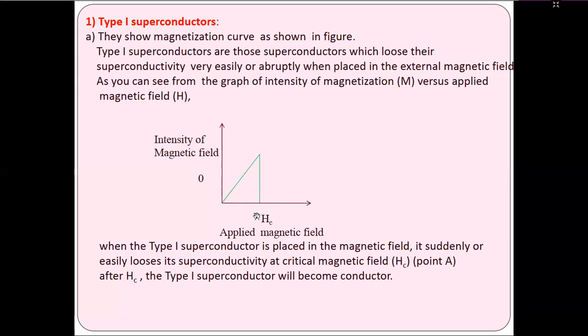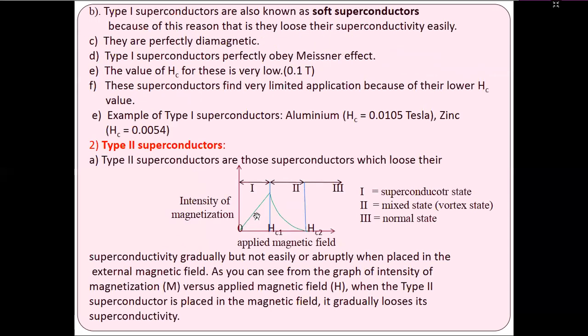Similarly, the curve shows the type 2 superconductor. It has three states: the superconducting state, the mixed or vortex state, and the normal state. It does not change abruptly when placed in an external magnetic field; the superconductor gradually loses its superconductivity, going from the normal state to the vortex state.